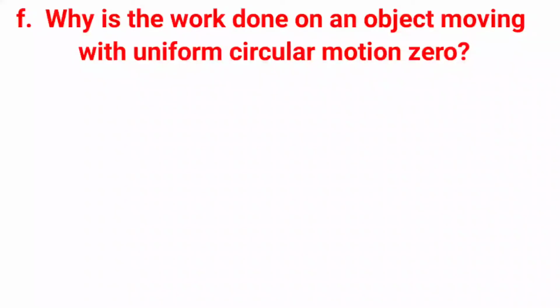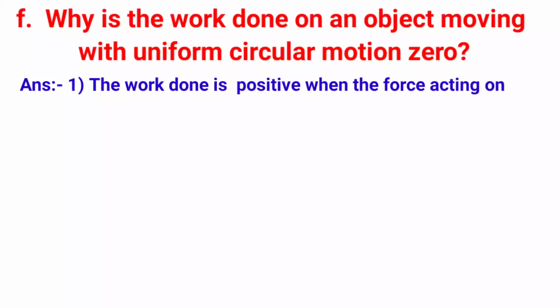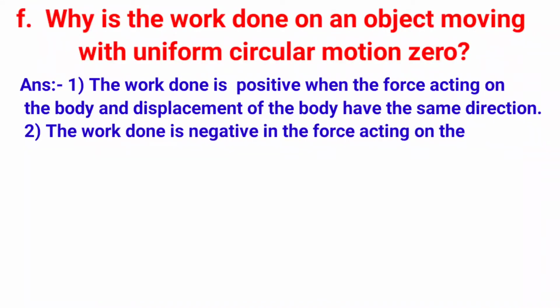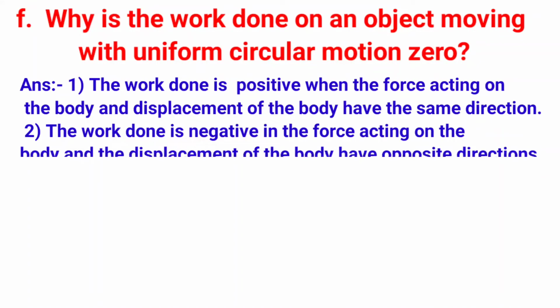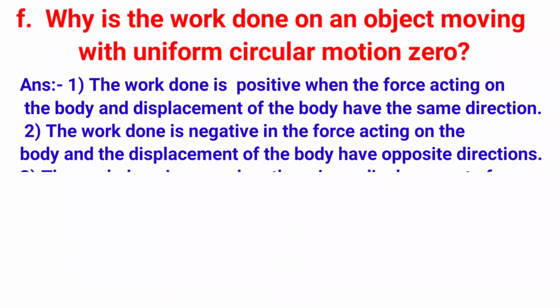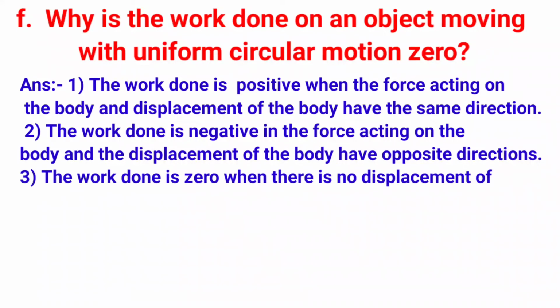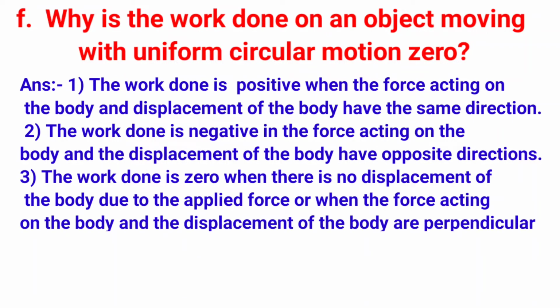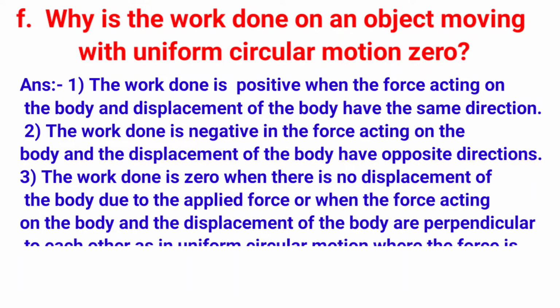F. Why is the work done on an object moving with uniform circular motion zero? Answer. 1. The work done is positive when the force acting on the body and the displacement of the body have the same direction. 2. The work done is negative if the force acting on the body and the displacement of the body have opposite directions. 3.